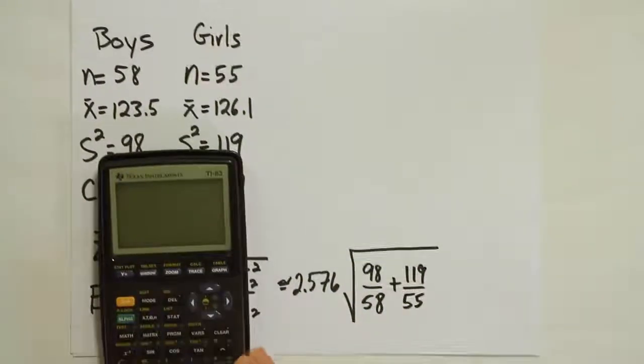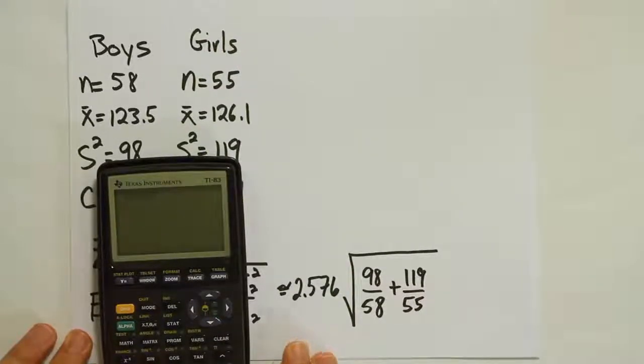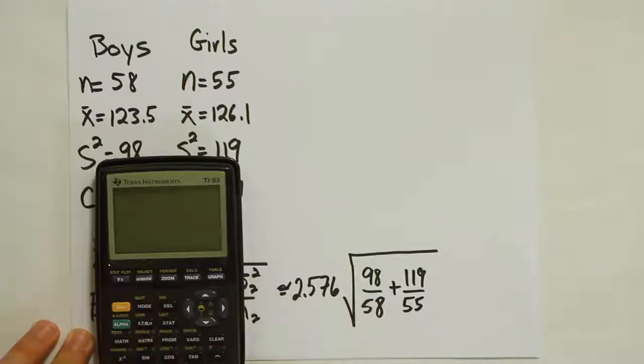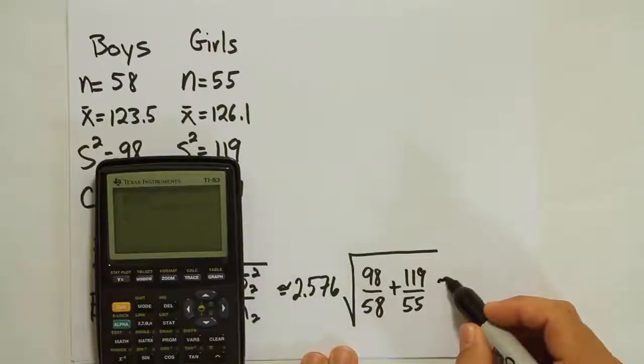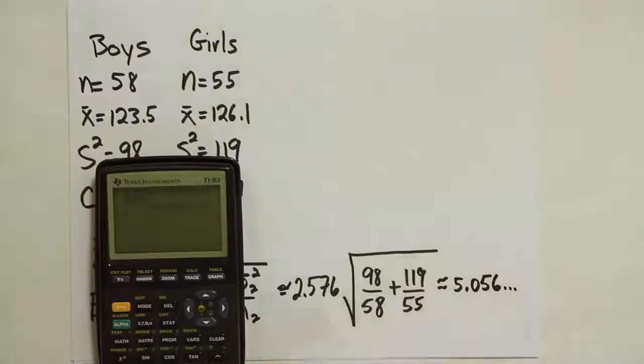So we're going to end up getting 2.576 times the square root of 98 divided by 58 plus 119 divided by 55. And again, you don't have to put any special parentheses or anything, just enter it in as you would naturally do so, and you end up with the answer 5.056... right? I'm going to store that as a variable so I can come back and use it later, but that's our margin of error.